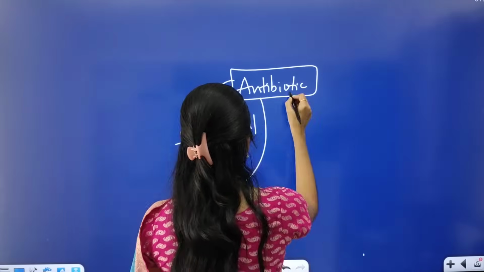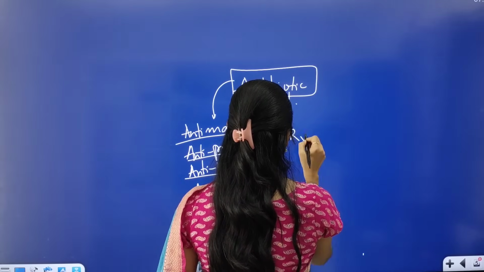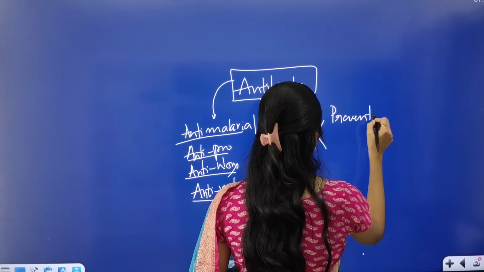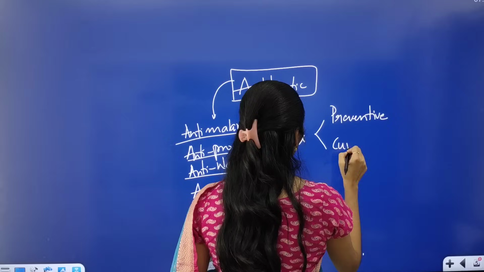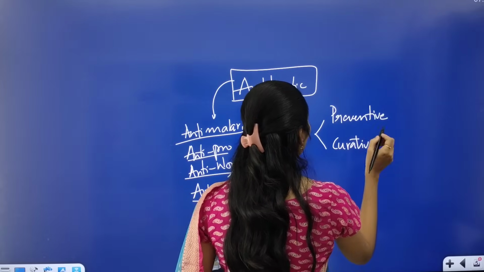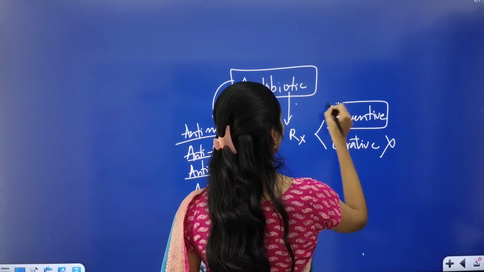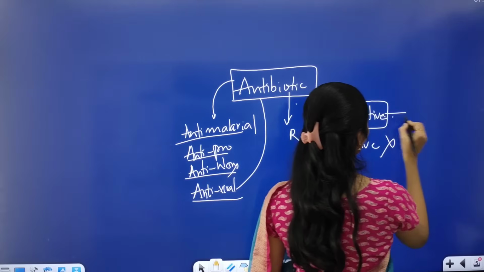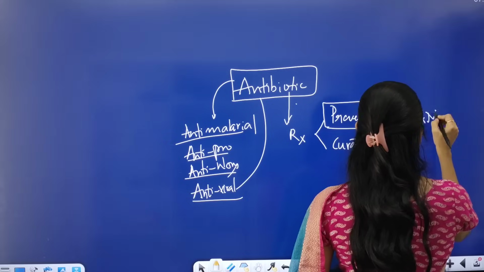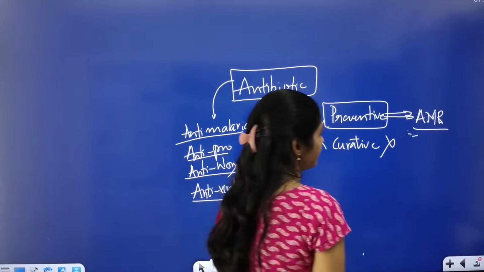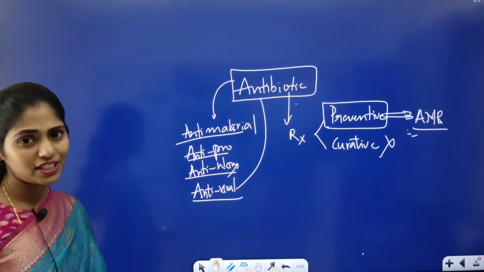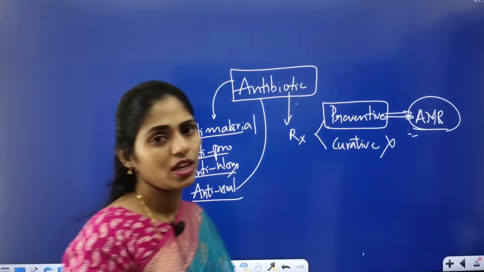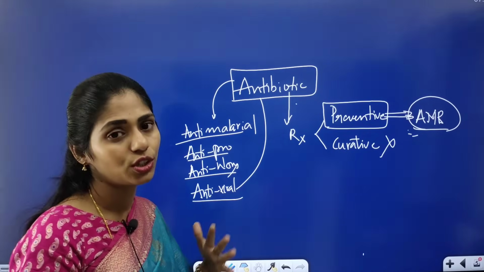Here you have to see how many types of treatment there are. The first one is preventive care. The next one is curative care. Rather than curing the disease, we are now using them for the prevention of the disease. Because of this, it may lead to antimicrobial resistance. That is one important problem that we are facing in our medical sector, right? In this treatment, we have preventive measures and curative measures.